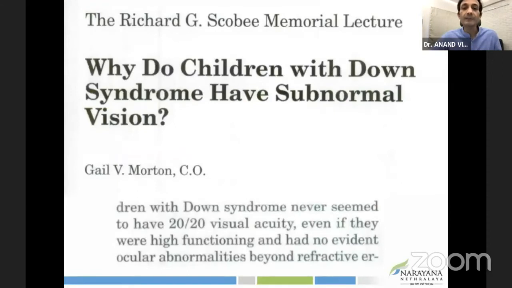Now, coming back to the Downs and the CVI syndrome, this is a very famous lecture by Gail Morton, where he says that no child in his large career of looking at these children has ever had a 20/20 vision, despite having corrected refraction, amblyopia correction, and even normal macula.